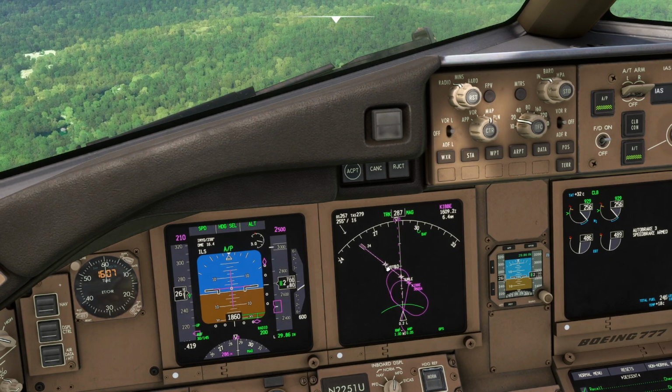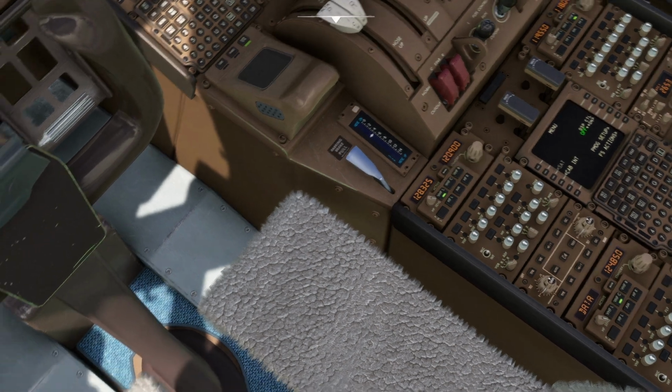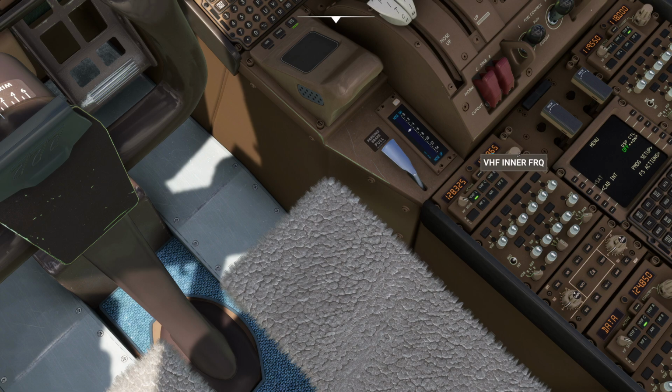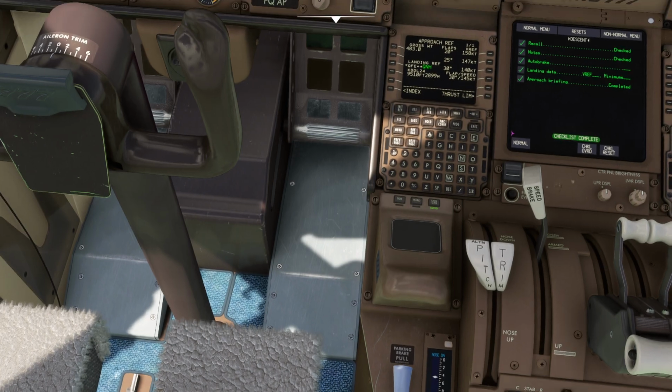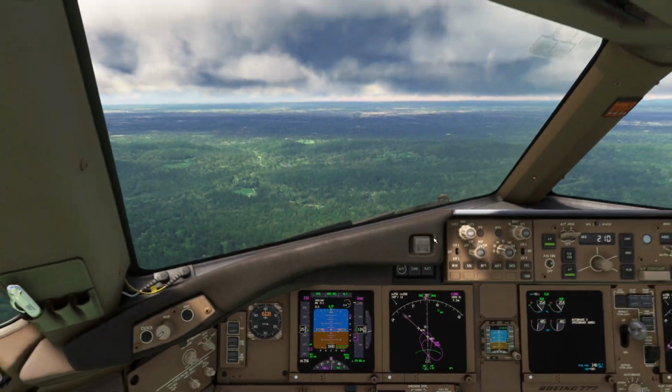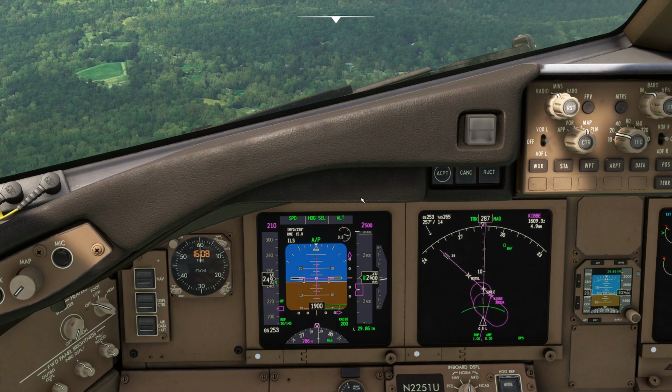That's direct Searle, which kind of surprised me. Oh, they're going to be handing us off in a second. 120.30 is what I'm expecting here. And the reason I know that is because Bradley Tower, let's see, 111... 123.2030. Perfection. 120.300. All right, so we're going to be established in a second here, and we're going to see what happens. Like I said, I'm very curious to see how this is going to shake out.